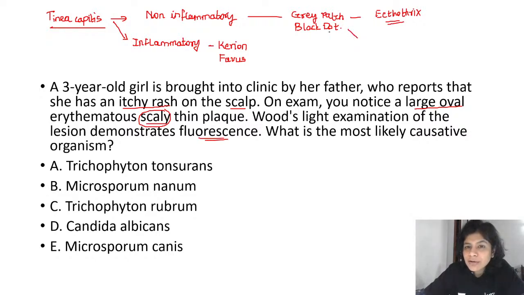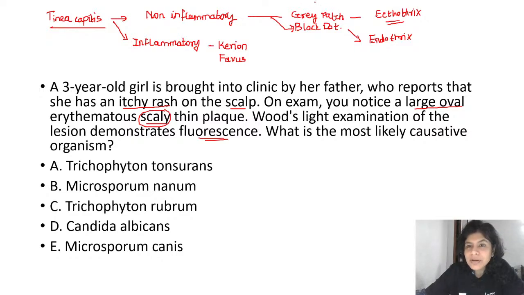Now the black dot variant of tinea capitis is the endothrix variant. Endothrix means that the fungal spores and the hyphal elements are situated within the hair shaft. If they are situated within the hair shaft, what is going to happen? They are going to weaken the hair shaft. If the hair shaft gets weakened, it will break off at the surface of the scalp. Those broken stubs of hair will be seen as black dots.